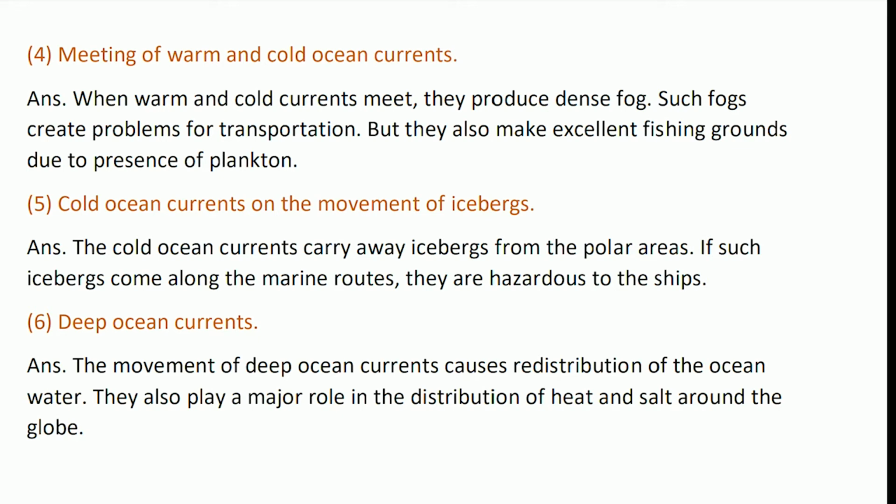Cold ocean currents and the movement of icebergs. The cold ocean currents carry away icebergs from the polar areas. Such icebergs come along the marine routes. Deep ocean currents. The movement of the deep ocean currents causes the redistribution of ocean water. They also play a major role in distributing heat and salt around the globe.